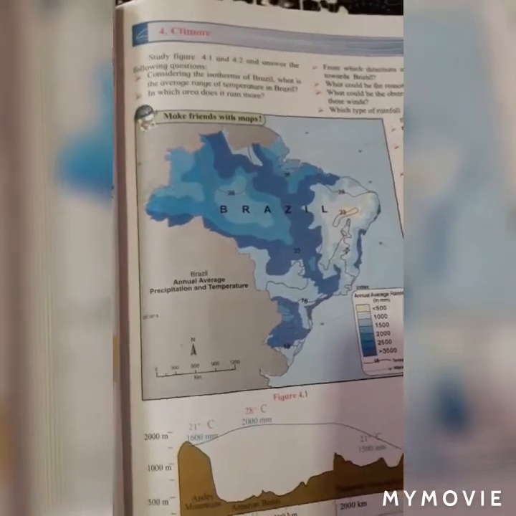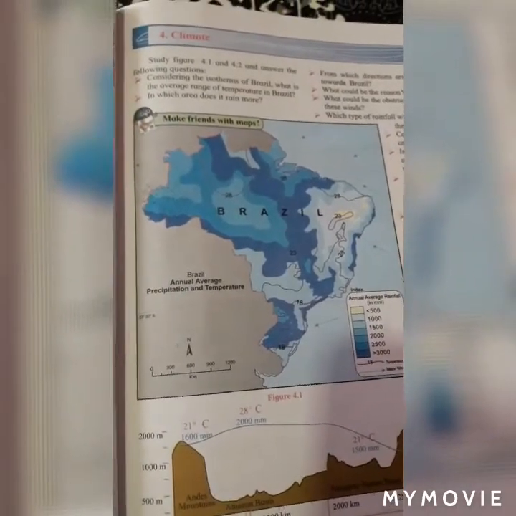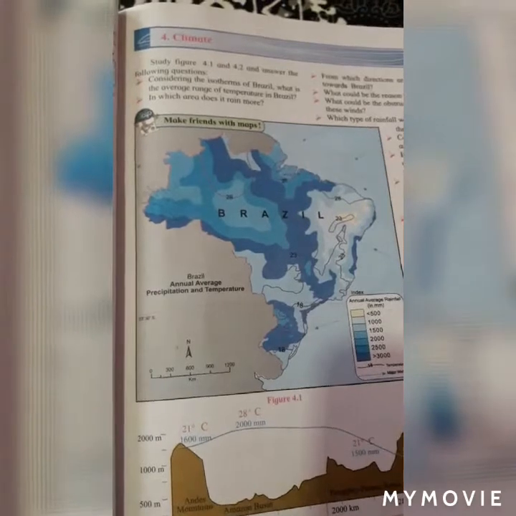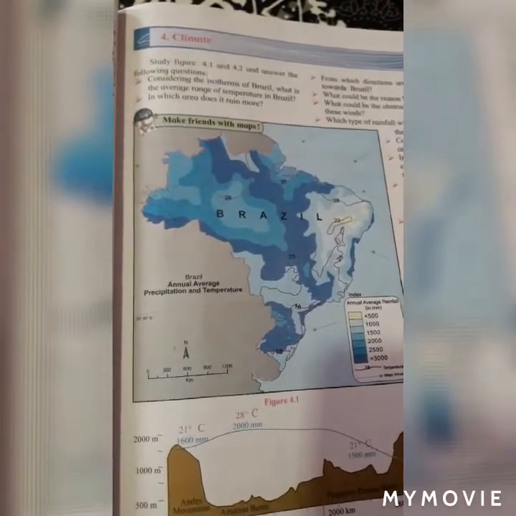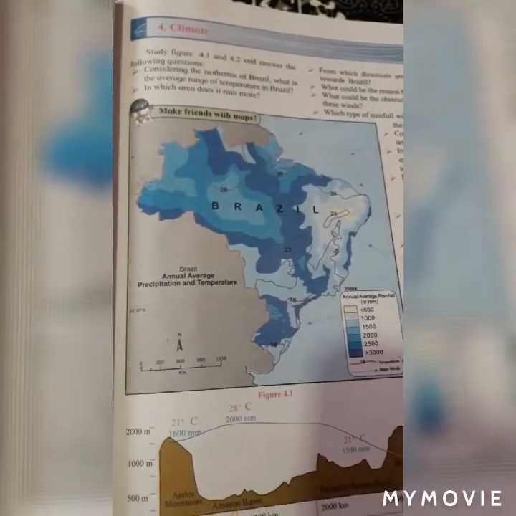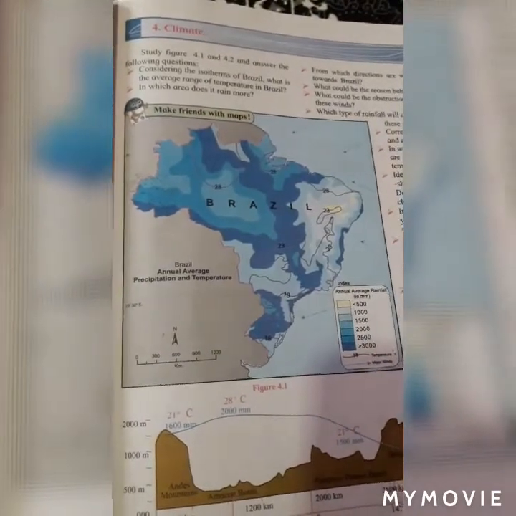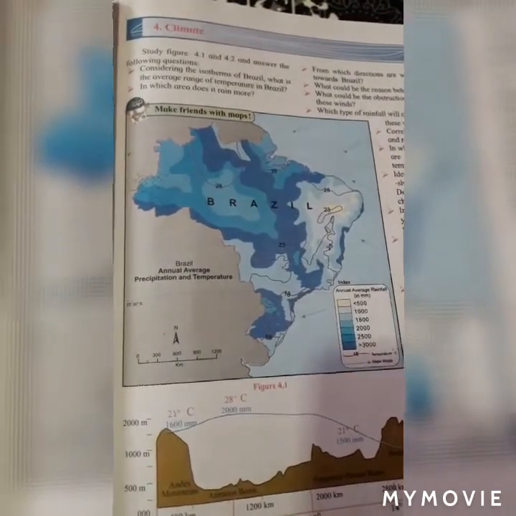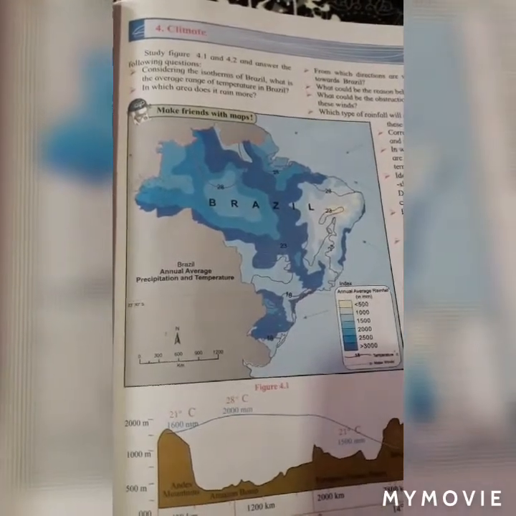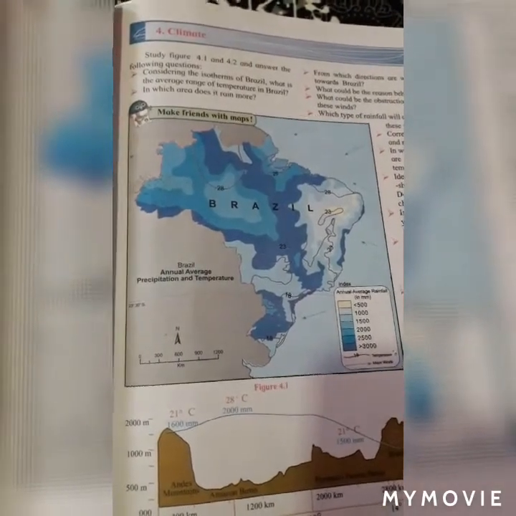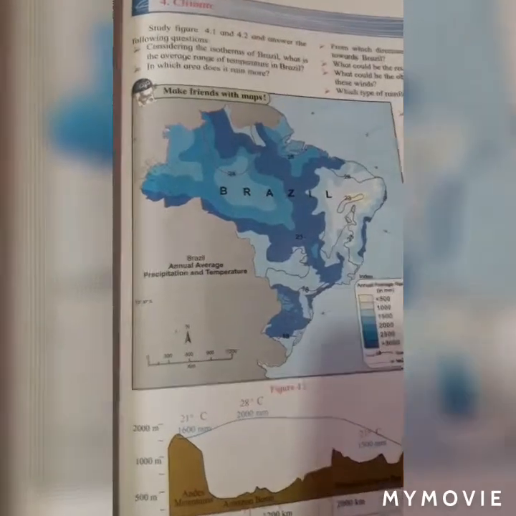Question number 1. Considering the isotherms of Brazil, what is the average range of temperature in Brazil? The answer is, the average range of temperature in Brazil is 18 degrees Celsius to 28 degrees Celsius.